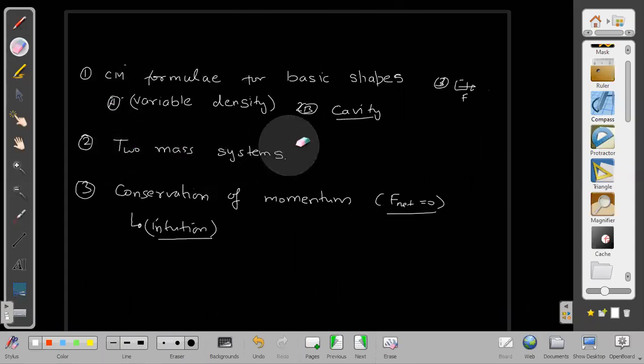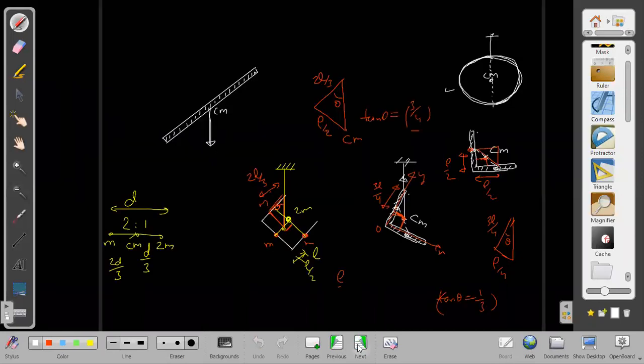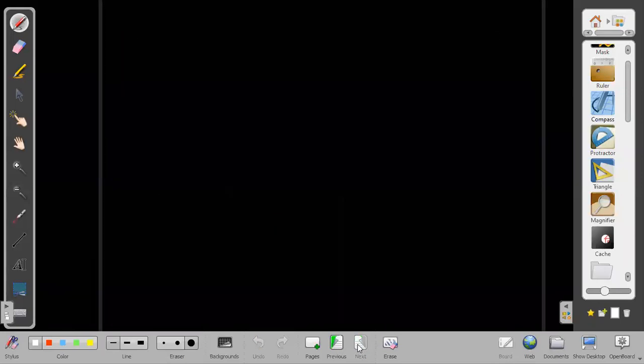But the center of mass formula for basic shapes, and that includes cavity cases, and that should include the variable density cases. This I have to do now one by one, and there are several such cases pending. Let us start. Yesterday, I already found for a few shapes, for example, sphere and hemisphere also we can have. So solid hemisphere and hollow hemisphere, I should say. Solid hemisphere and hollow hemisphere.